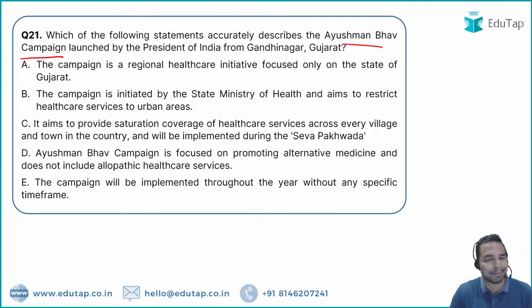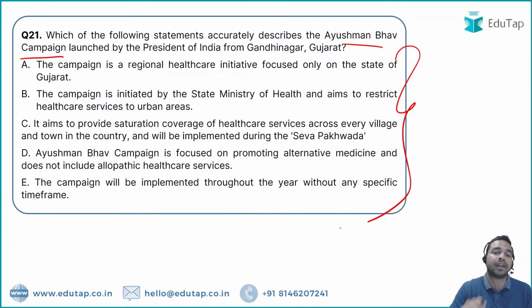The Ayushman Bhav campaign was recently launched from Gandhinagar, Gujarat by the President of India, Droupadi Murmu ji. You have to go through the statements and identify the correct statement with regard to the Ayushman Bhav campaign. Okay, so my dear friends, the first statement: this campaign is a regional healthcare initiative which focuses on the state of Gujarat. This is absolutely incorrect. The second statement says that the campaign is initiated by the state ministry of health and aims to restrict the healthcare services to the urban areas.